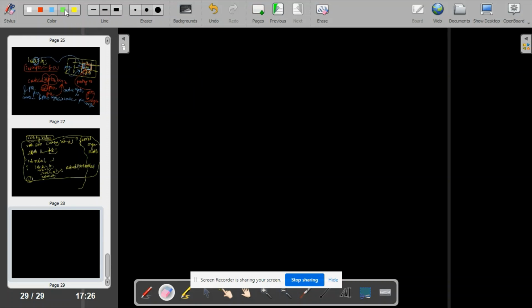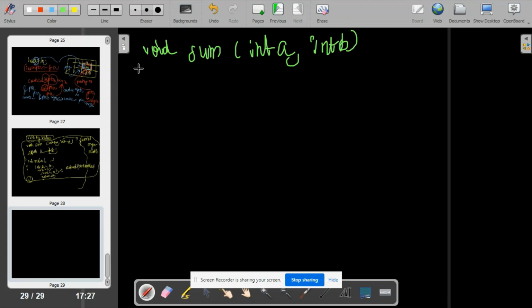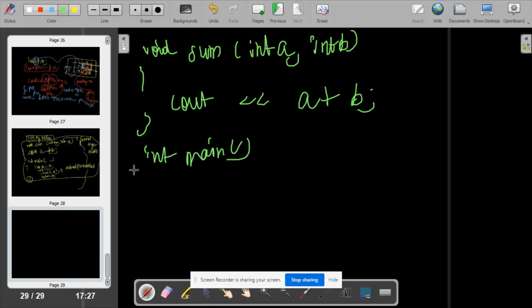Let me write void sum, int a comma int b, cout a plus b. I'm writing very open, like very distant. I am maintaining distance between the text.